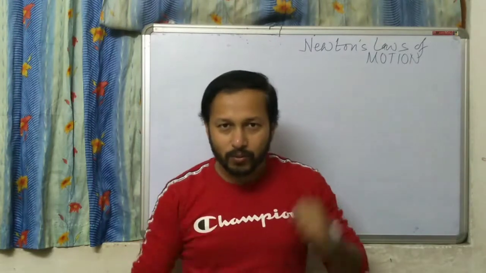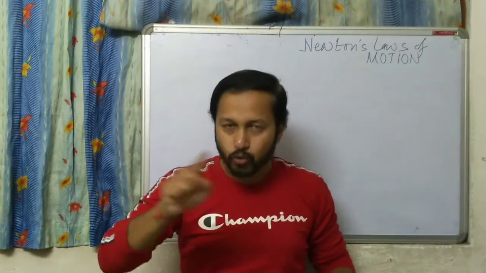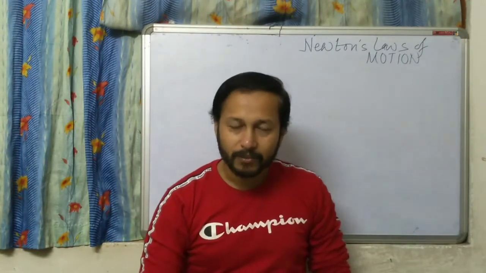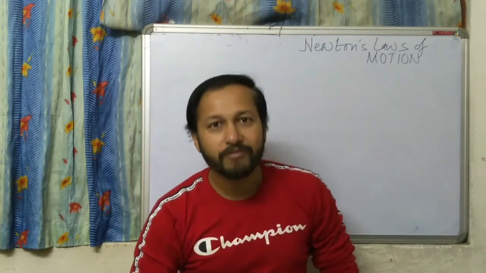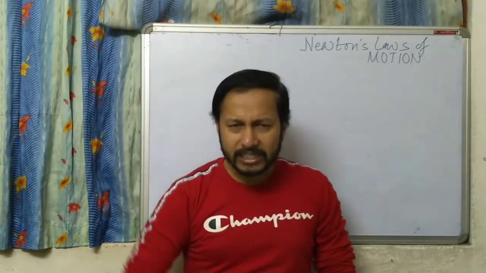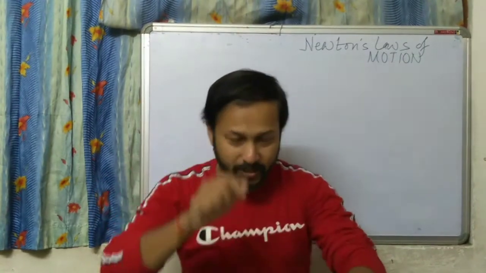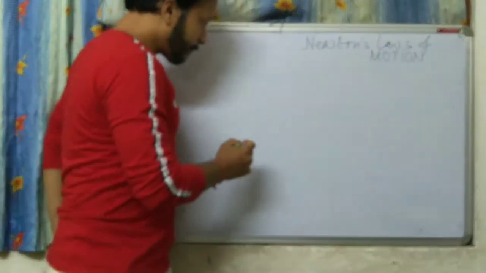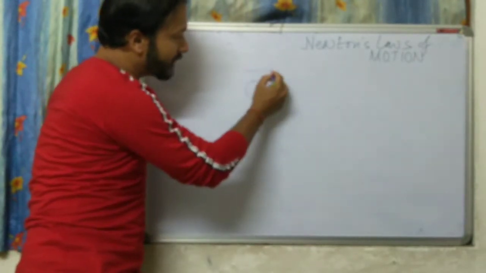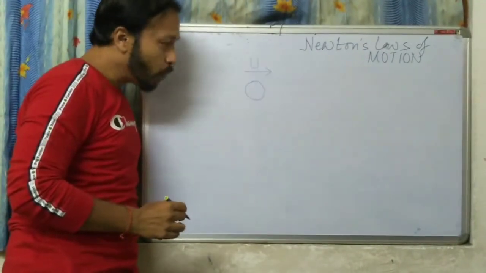If I am running with a particular velocity, then my mass 60 kg into my velocity, if you multiply, you will get momentum. Got it? So momentum means mass into velocity. Fine. Now, say an object is moving. Let us draw it, you'll understand better. Let an object be moving. This is the object which is moving in this direction. Say velocity is u. Fine. Now what you are doing?